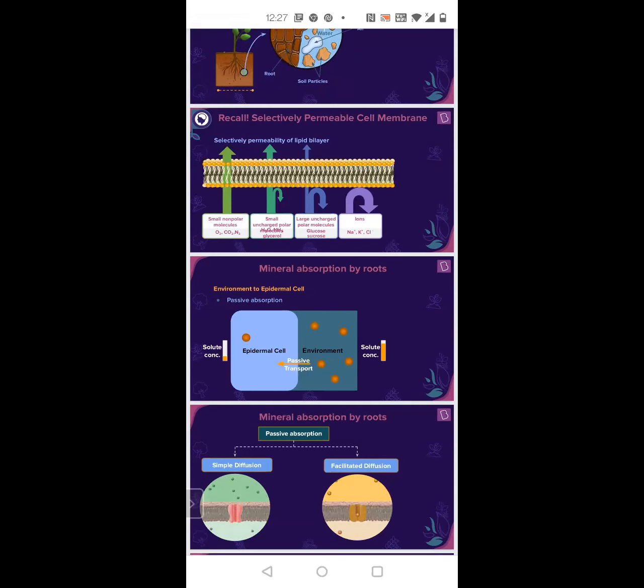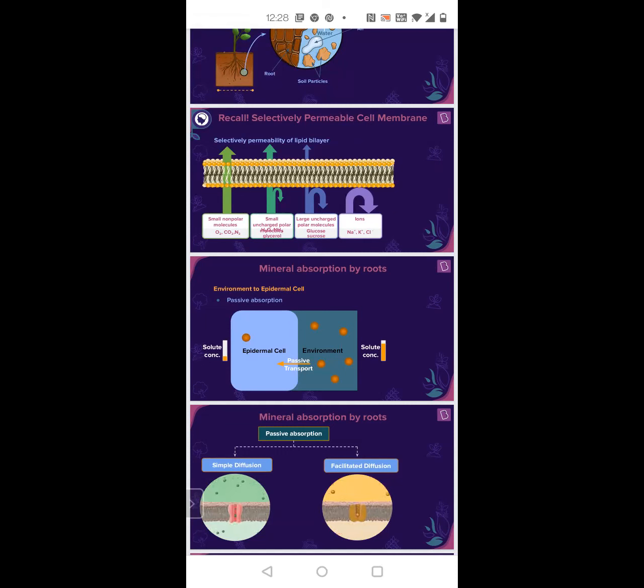So for example, ions like sodium, potassium, chlorine can't be transported across the membrane easily. They have to be transported only using active transport. When you talk about glucose and sucrose, a small amount of glucose can passively diffuse, but the majority is active.